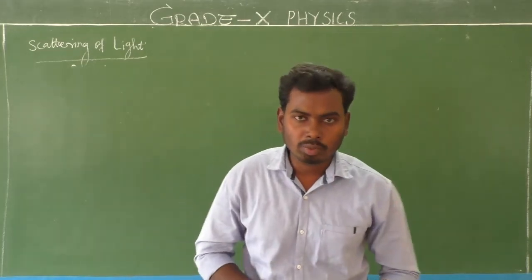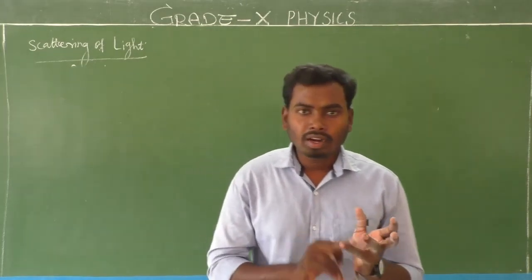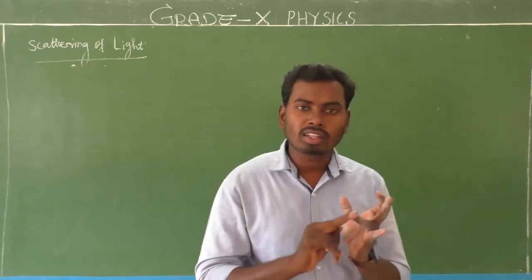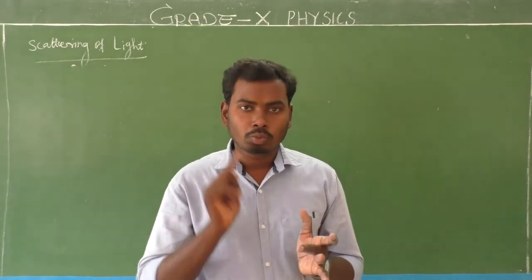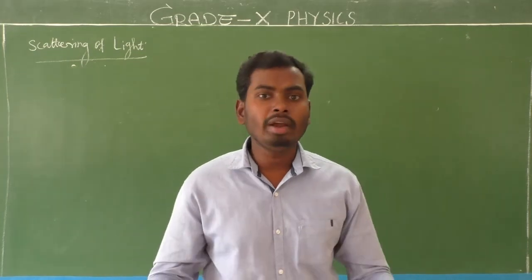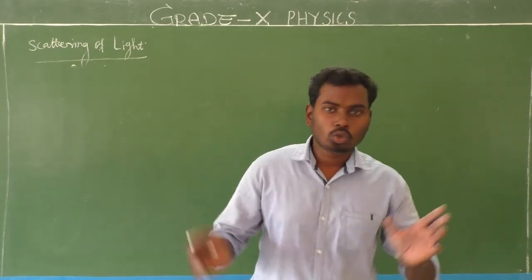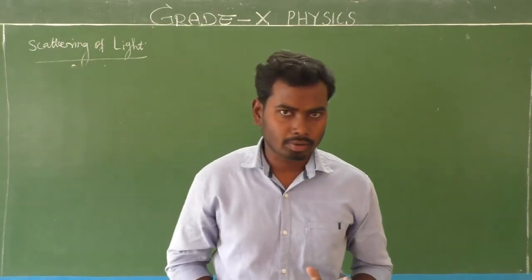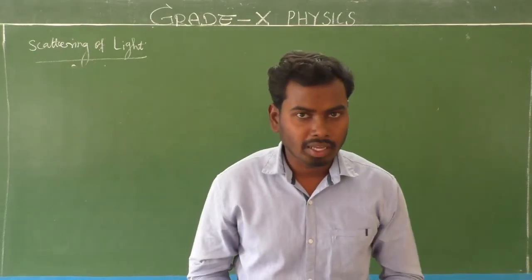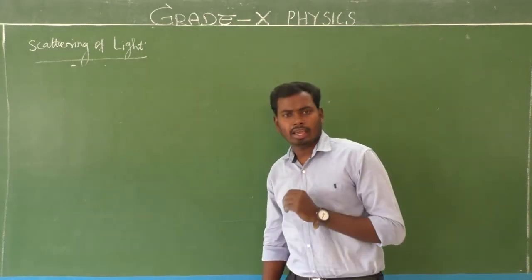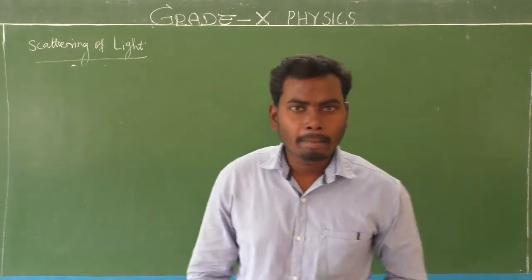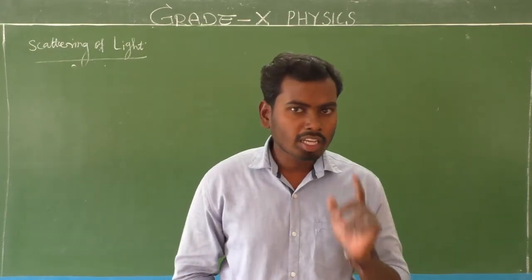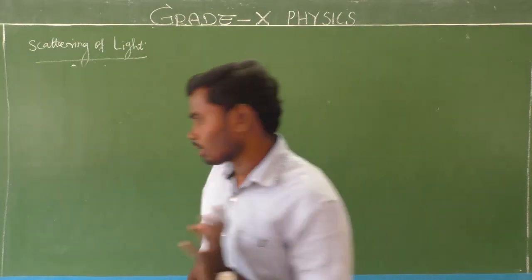Look at here, the atmosphere is made up of gases of different densities, isn't it? Then water droplets, then smoke, dust particles, and so many things. Am I right? Yes. So all these things combined together make the atmosphere, okay, that is called atmosphere, isn't it? So we can say atmosphere is a heterogeneous mixture. Isn't it? Yes.